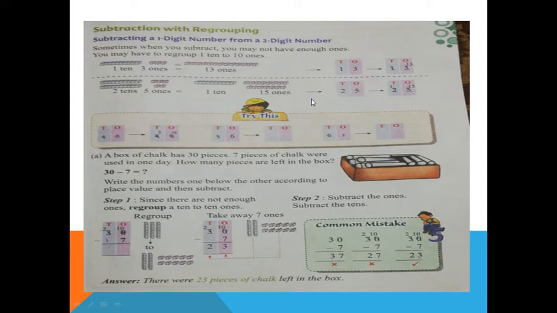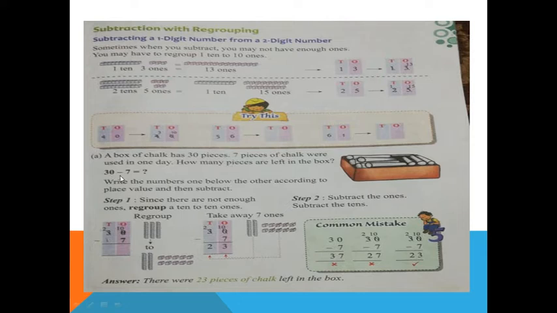A box of chalk has 30 pieces. See, 1, 2, 3, 4, 5, 6, 7, 8, this is the chalk box, but inside it has a total of 30 pieces. 7 pieces of chalk were used in one day. How many pieces are left in the box?